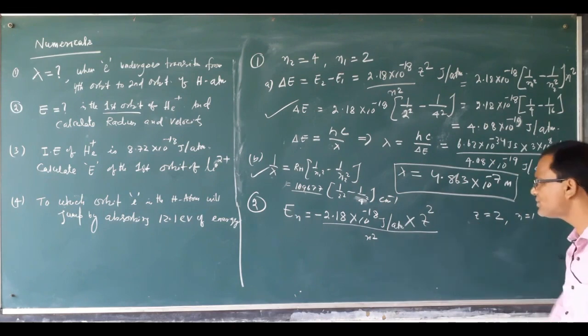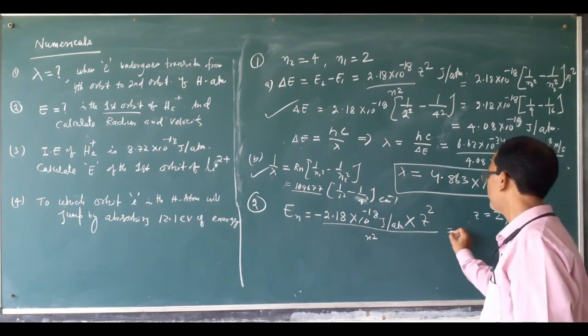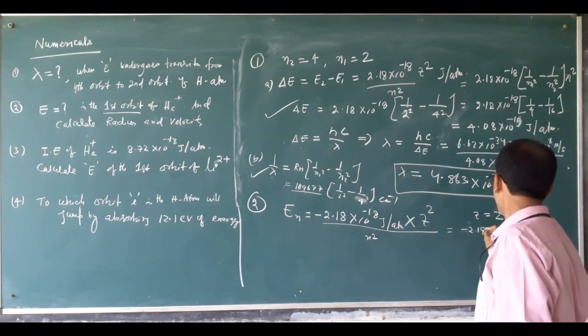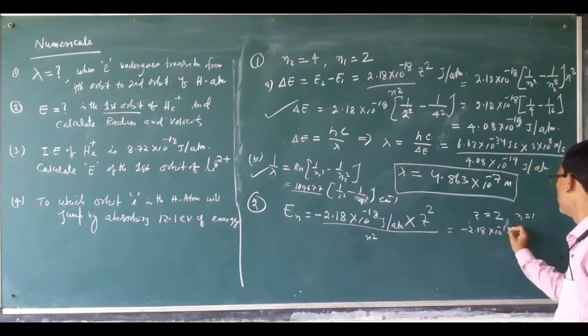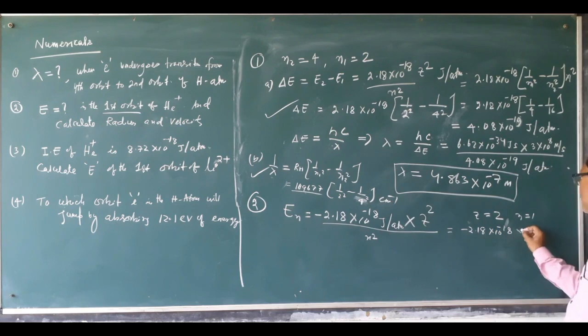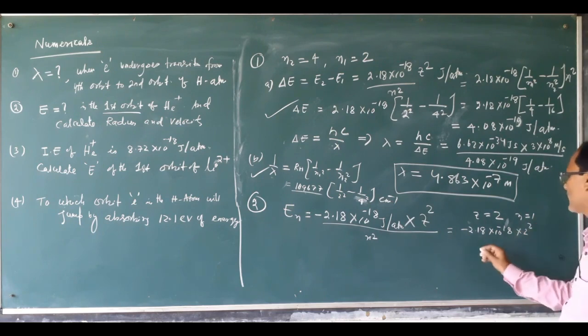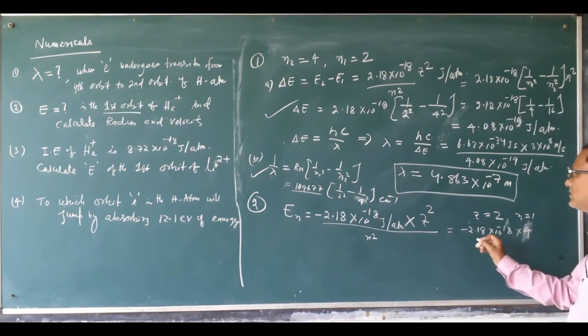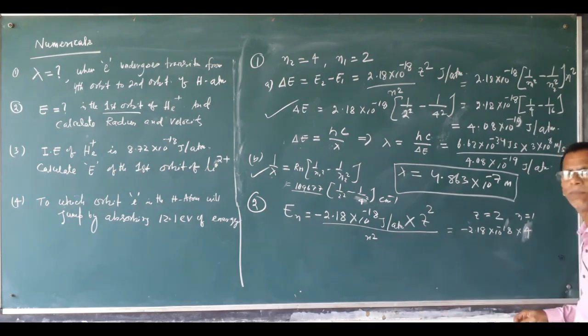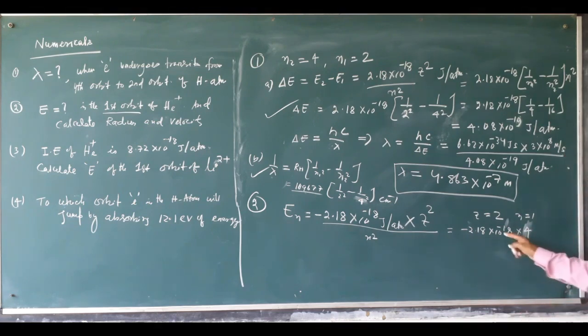If you put this in, how much is coming? Minus 2.18 into 10 to the power minus 18 into 2 square, that means 4, divided by 1 square. First orbit, 1 square. So how much is the result?